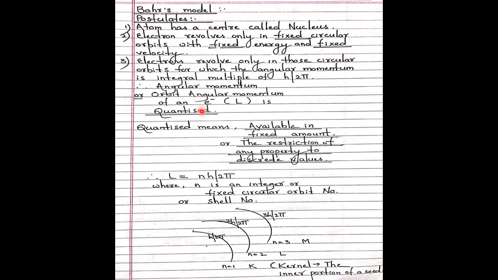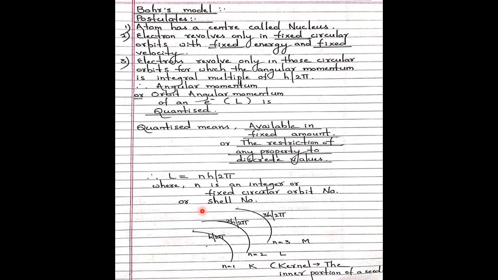It is only an integral multiple of h upon 2 pi, so what is n here? n is an integer. That means the electron will be in 1 h upon 2 pi or 2 h upon 2 pi or 3 h upon 2 pi or 10 h upon 2 pi and so on. The electron will never be in 3 by 2 h upon 2 pi or 1 by 2 h upon 2 pi or 4 by 3 h upon 2 pi. No. Here n is an integer, taking the values 1, 2, 3, 4 and so on.